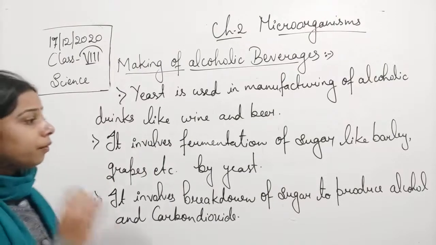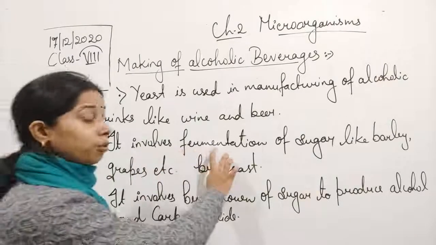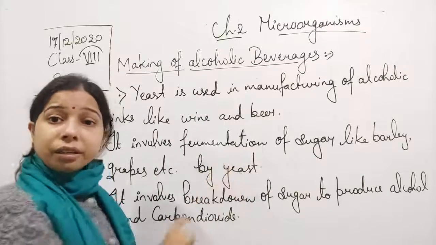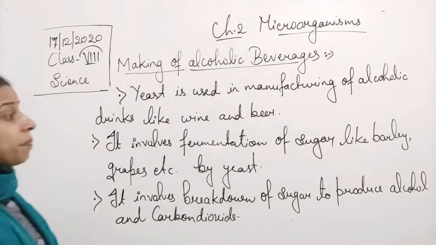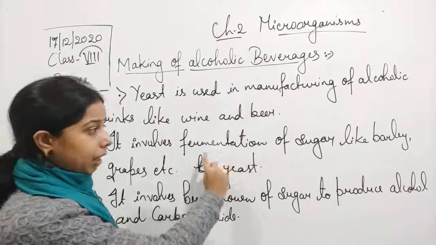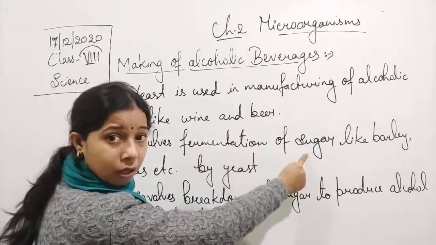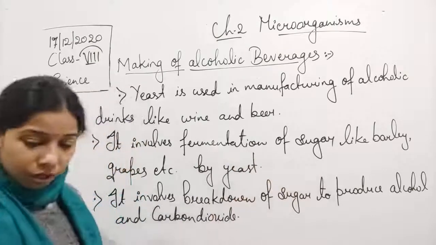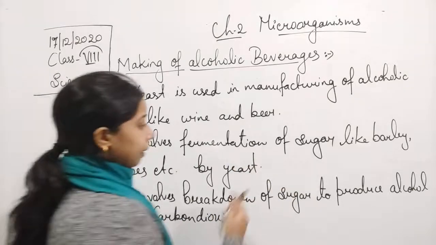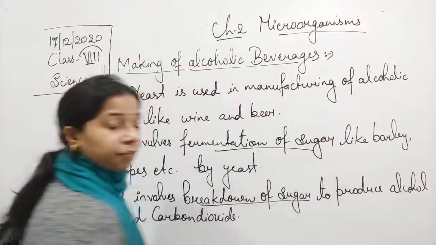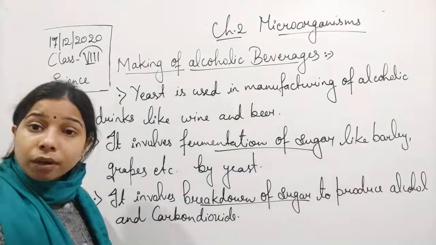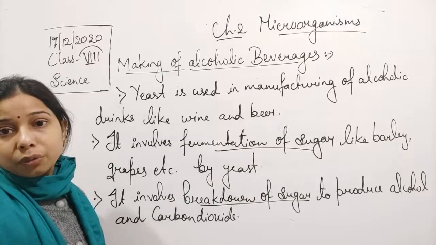Okay, now here we are using a term, student, that is fermentation. So let us try to understand what is fermentation. We are seeing the fermentation of a sugar, and in the next line we have written the breakdown of a sugar. And sugar is what? It is an organic molecule.